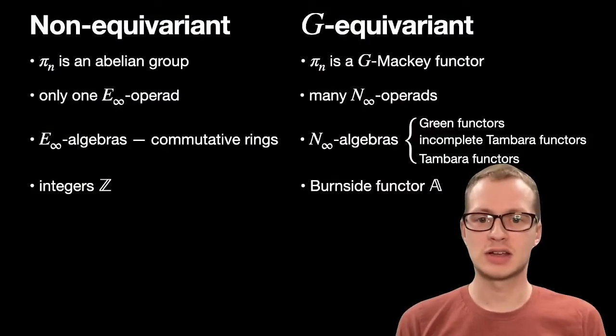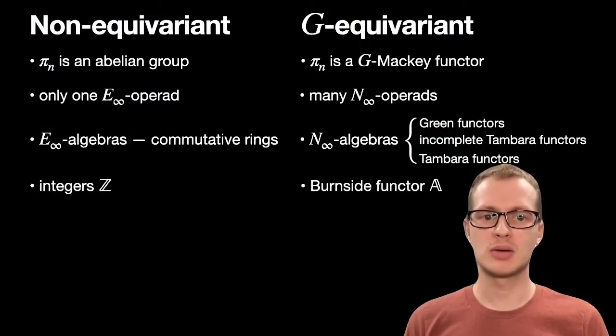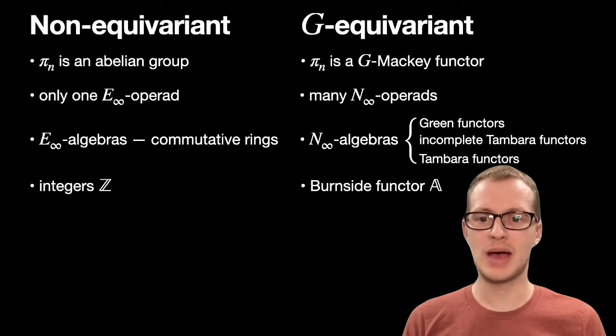Before I dive into my projects, I want to explain some of the objects in equivariant homotopy theory by analogy to their non-equivariant counterparts. Here, G is always a finite group. Non-equivariantly, spectra have homotopy groups. Genuine equivariant G spectra instead have homotopy Mackey functors. The category of Mackey functors is abelian closed symmetric monoidal. When G is the trivial group, the category of G Mackey functors is equivalent to the category of abelian groups. In this sense, Mackey functors generalize abelian groups.